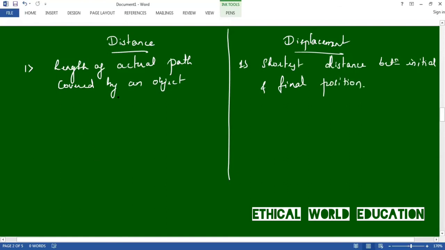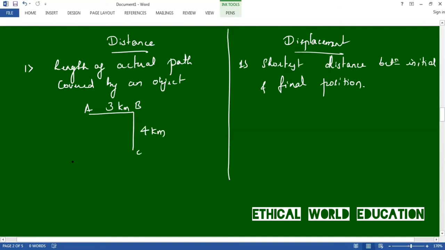Let us see what this means. For example, a person moves from A to B by traveling 3 kilometers, and he moves from B to C by traveling 4 kilometers.